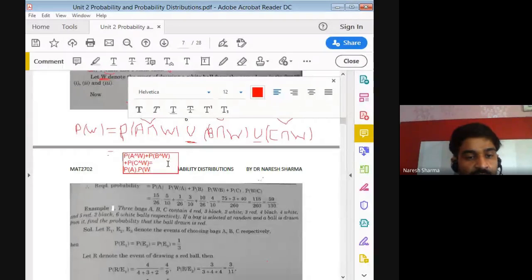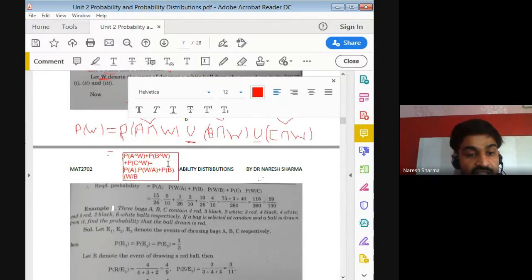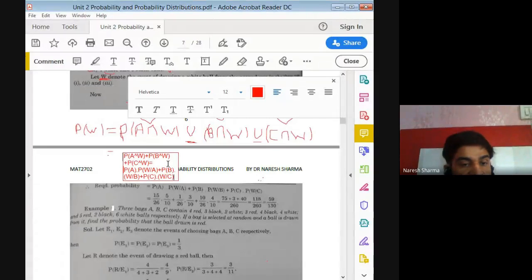W is depending upon A. So we may say W given A, right? Similarly, we can write for the others: the probability of B into the probability of W, given B has already occurred, plus the probability of C into the probability of W given C already happened.